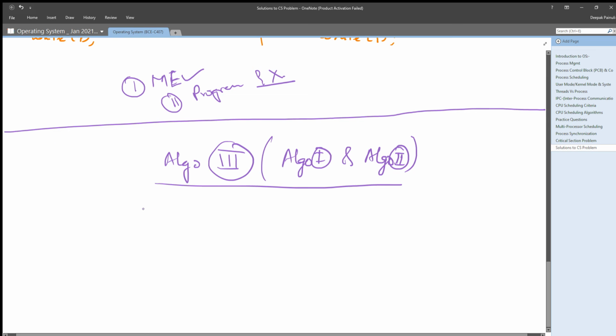Now what he did is simply use a boolean variable flag and an integer variable turn, and initially flag is set to false.